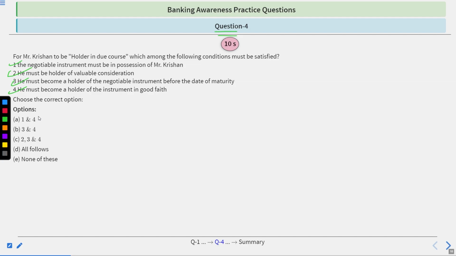So out of this, which options are correct? Option 1 and 4. Option 3 and 4. Option 2, 3 and 4. All follow. None of this. To answer this, again you will have 10 seconds, then I will give you the answer. So your time starts now.